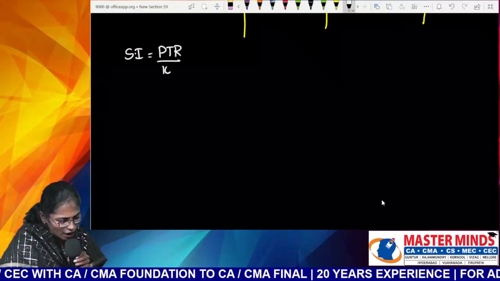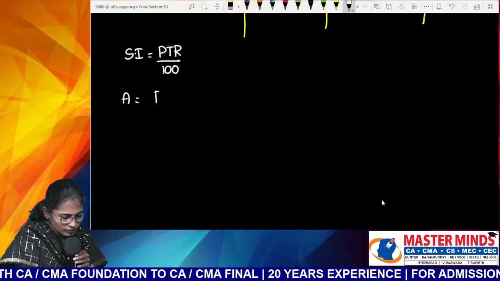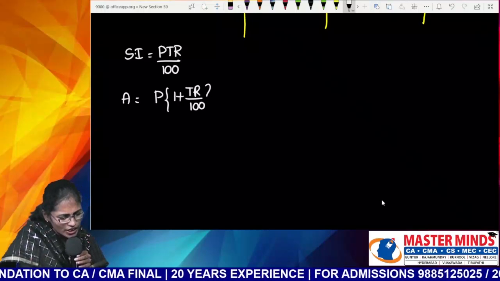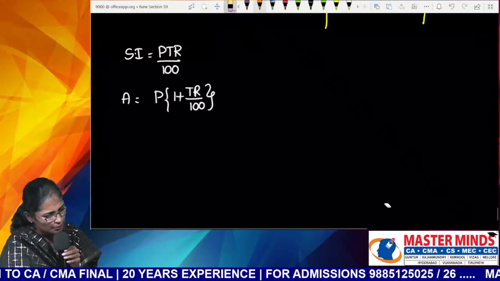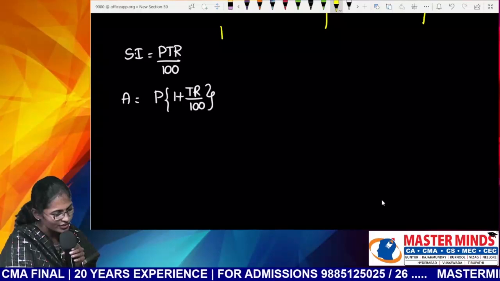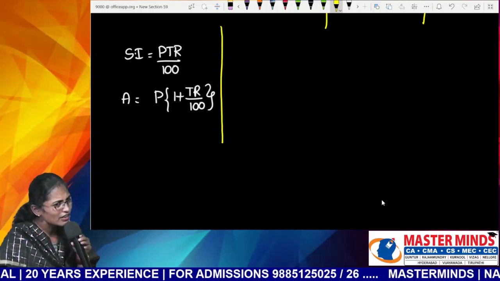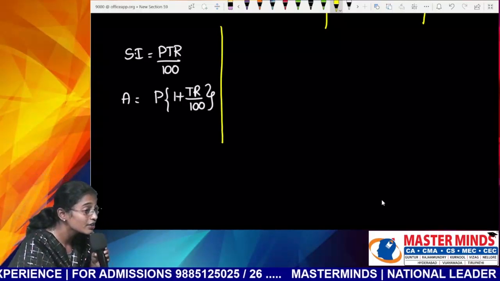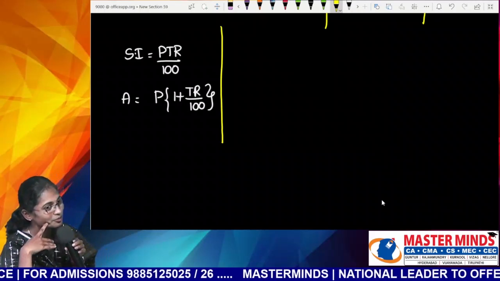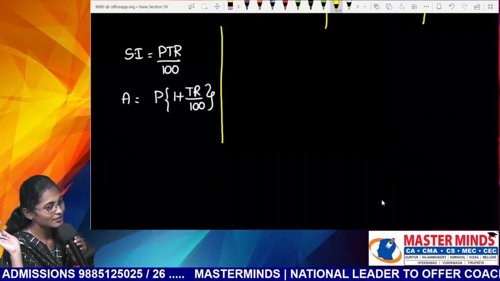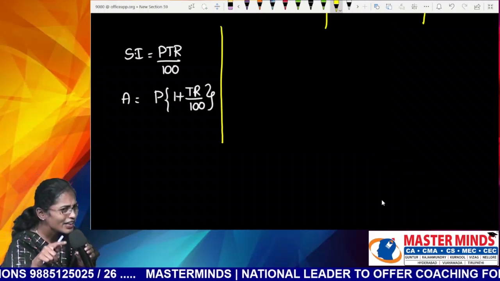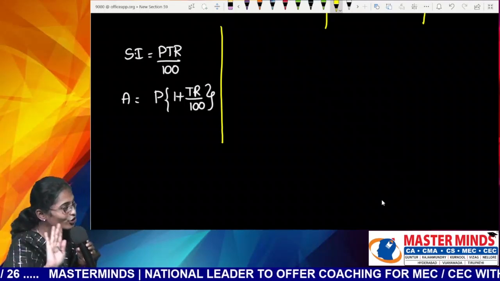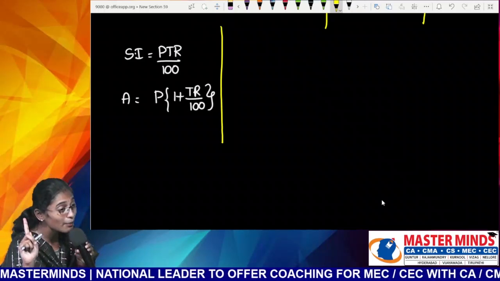What is the formula for amount in simple interest? A equals P times 1 plus TR by 100. I just wanted to know what is P here. Principal means initial value or final value, which is also called present value. T means time in days or hours or months or something else. No shortcuts for formulas. Okay, T is time in years.